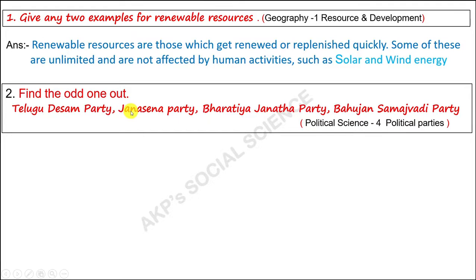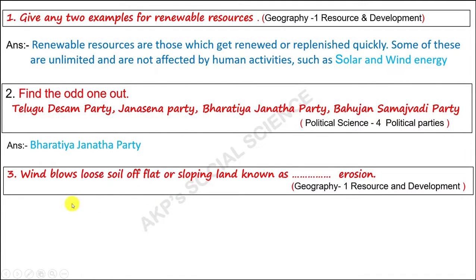Question number 2: Find the odd one out. Telugu Desam Party, Janasena Party, Bharatiya Janata Party and Bahujan Samaj Party. These are the 4 party names. One is different from the remaining 3. The odd one here is Bharatiya Janata Party. The remaining 3 parties, Telugu Desam, Janasena and Bahujan Samaj Party, are state or regional parties, whereas Bharatiya Janata Party is a national party.